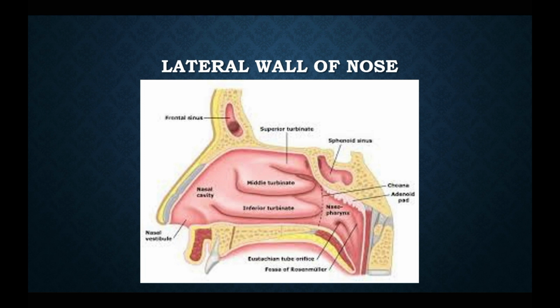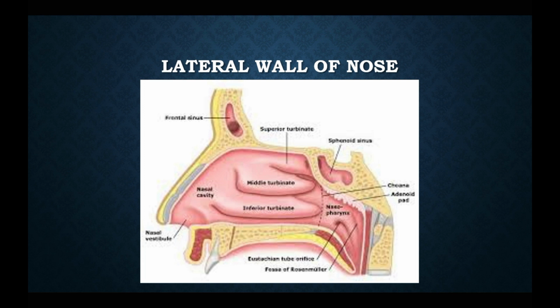The bony part is formed from before backwards by the nasal bone, frontal process of maxilla, lacrimal, labyrinth of ethmoid with superior and middle concha. Inferior nasal concha is made up of spongy bone only. The perpendicular plate of palatine bone, together with its orbital and sphenoidal processes, and medial pterygoid plate.